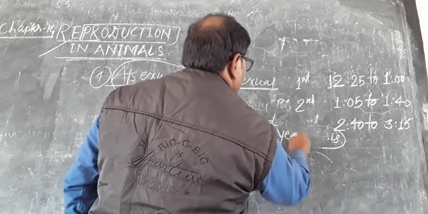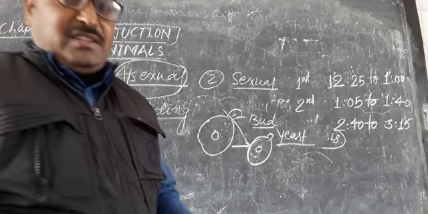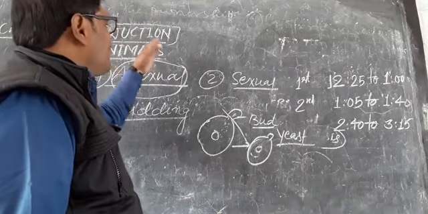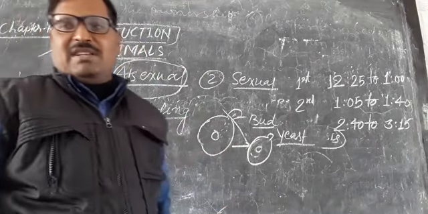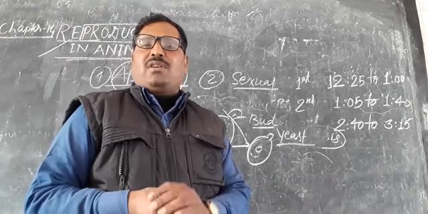So these are some common examples and types of asexual mode of reproduction mentioned in the chapter Reproduction in Animals. Just after that, we have to talk about the sexual mode of reproduction.